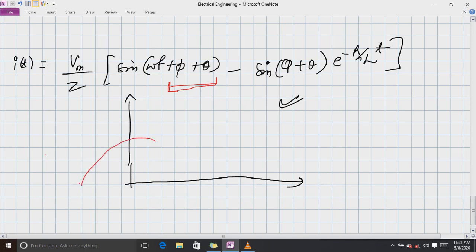A sinusoid like this will come. This will be our first term, that is IPT. This angle will be minus phi. This is 0 only.